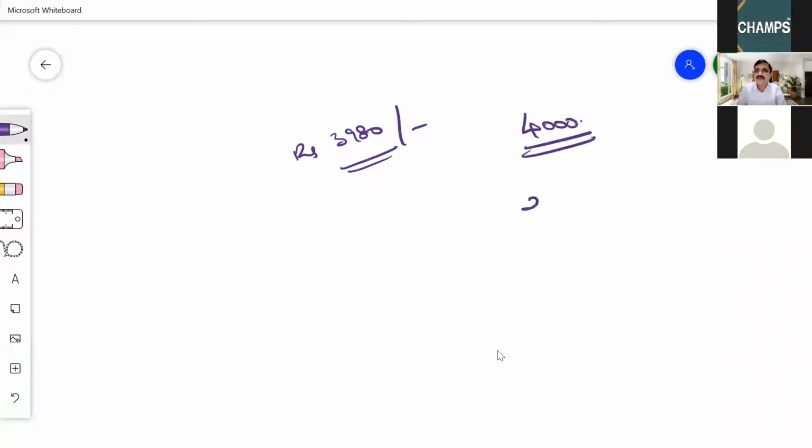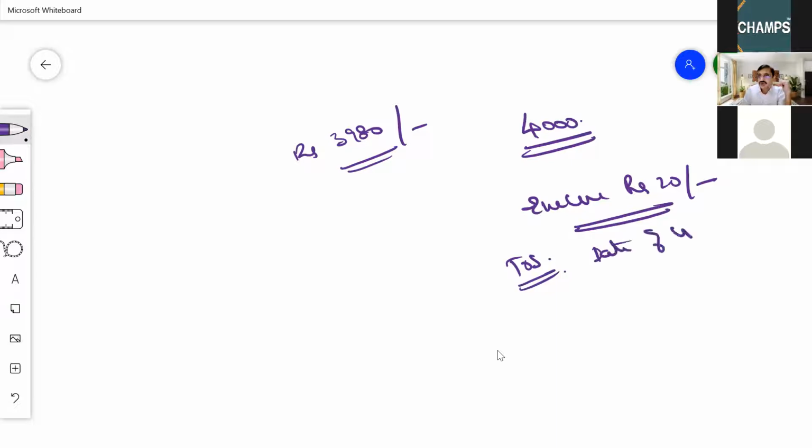So how much excess have I given? Excess of rupees 20. So for this 20, time of supply can be taken as the date of issue of invoice for this 20 rupees. This 20 rupees invoice will be generated in the next billing cycle.